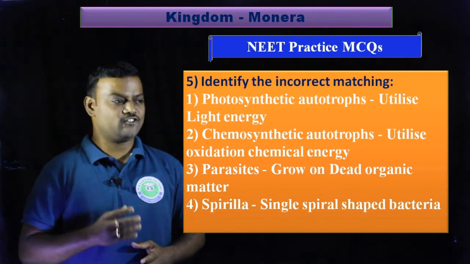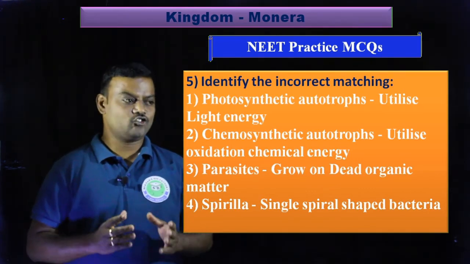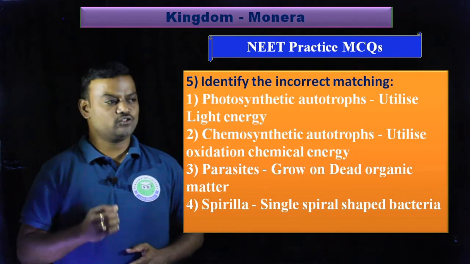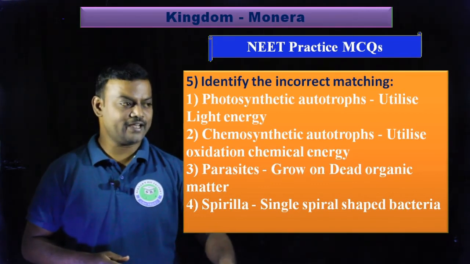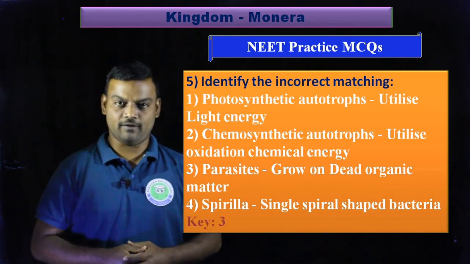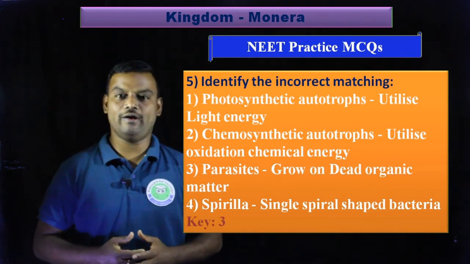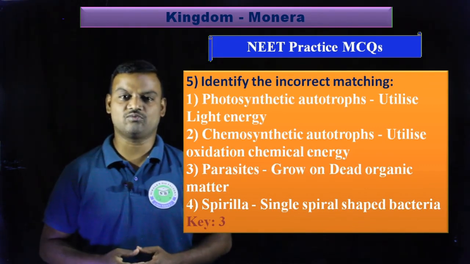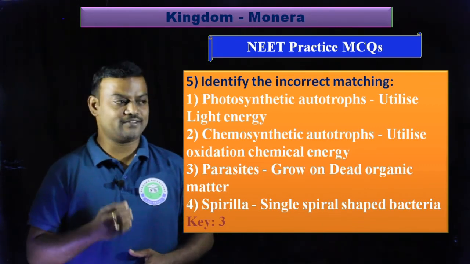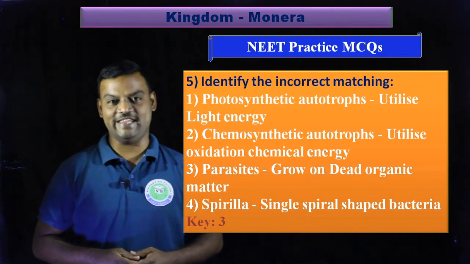And fourth option, Spirilla is a single spiral shaped bacteria. In this we have to identify the incorrect matching. Here the incorrect matching is the third option, because parasites never grow on dead material. They collect their food from other living organisms like plants and animals, but saprophytes can grow on dead materials.